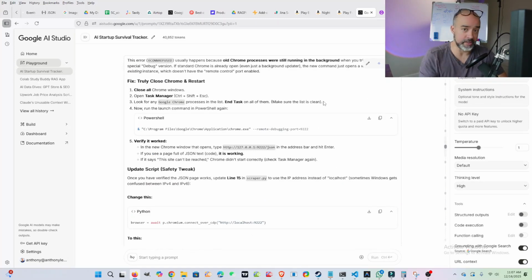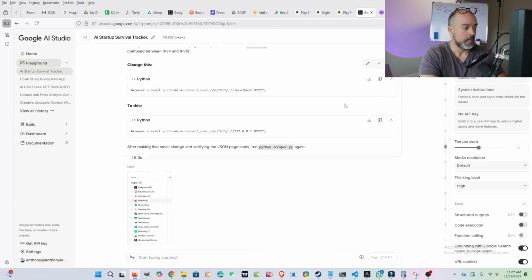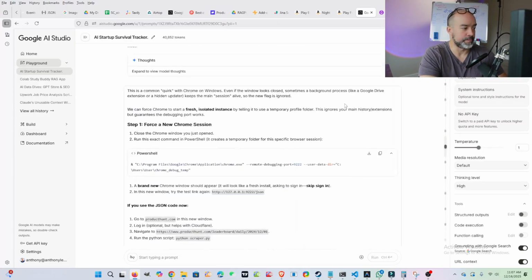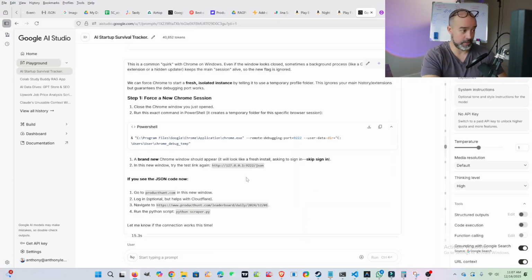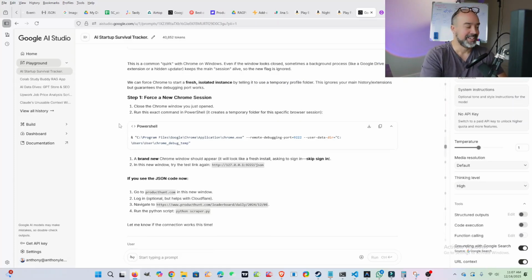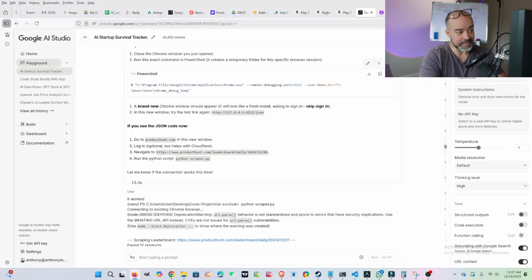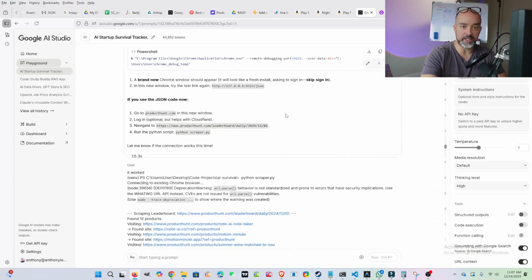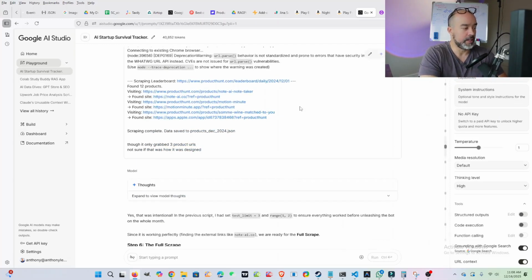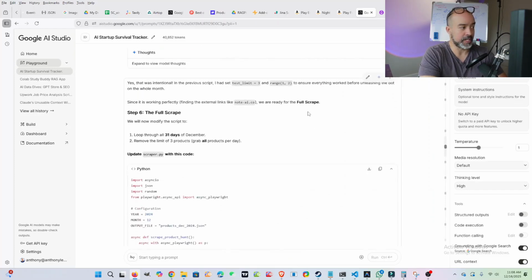Now I had closed out of every Chrome browsing tab, but it turns out there were some extensions working in the background. It took us a couple back and forths before Gemini was like, hey, this might be the problem. What you need to do is run this PowerShell command that basically shuts all Chrome activity down, which it should have given me in the first place. And then check this URL. And if you don't see anything, then it still doesn't work. If you do see something, then we can move to the next step. And then that finally got it to work.